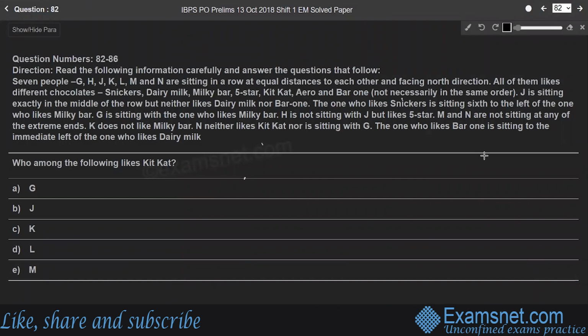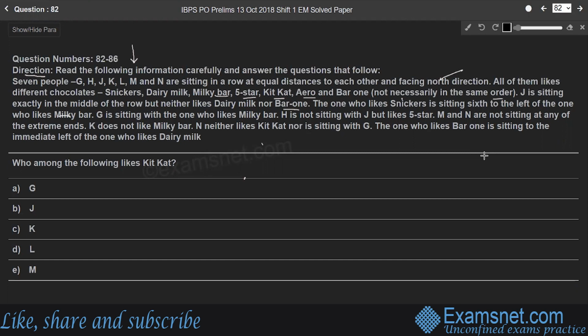Students, questions from 82 to 86 are based on the below information. Here the direction is, read the following information carefully and answer the questions that follow. 7 people G, H, J, K, L, M and N are sitting in a row at equal distances to each other and facing north direction. All of them like different chocolates, Snickers, Dairy Milk, Milky Bar, 5-star, Kit Kat, Aero and Bar 1, not necessarily in the same order. J is sitting exactly in the middle of the row, but neither likes Dairy Milk nor Bar 1. The one who likes Snickers is sitting 6 to the left of the one who likes Milky Bar.